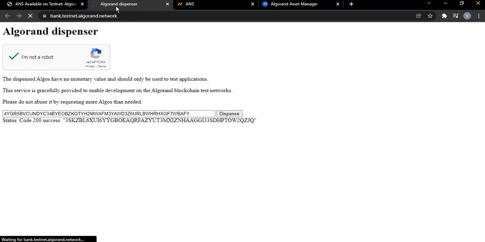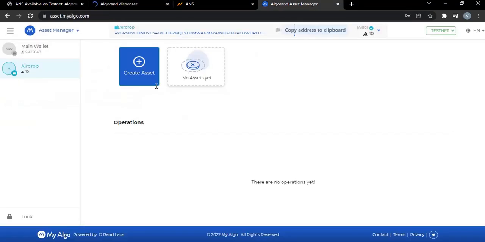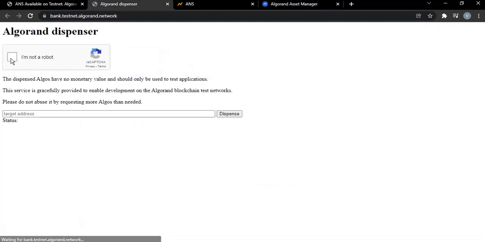Let's see if it can go a third time, so I'll be able to make up what I need for ANS, looking at the fact that I already have 10. As you can see, it's starting now. I'll click "I'm not a robot" and then paste my address.